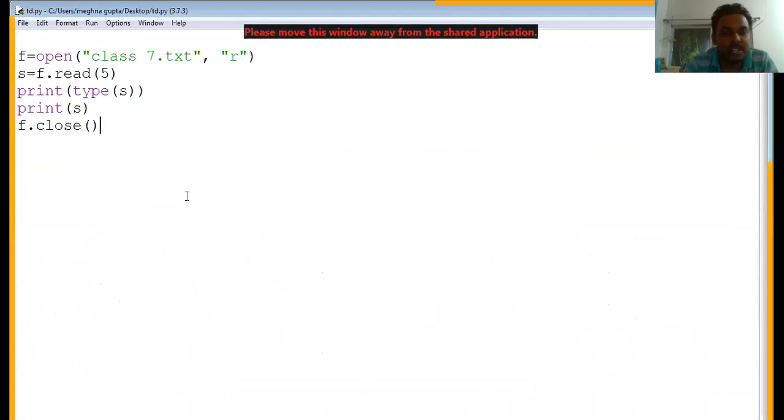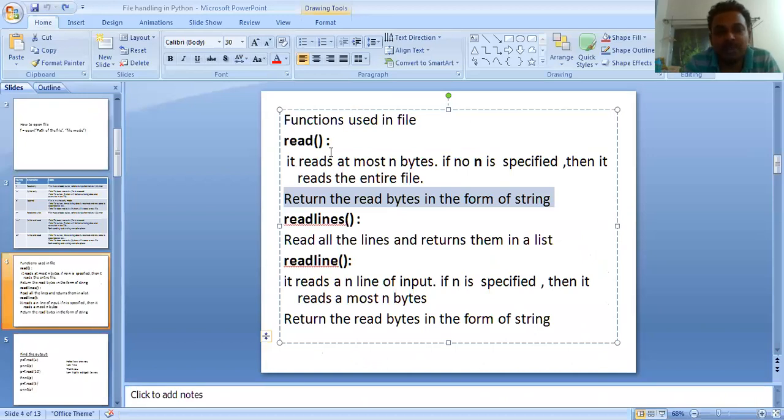Now you need to understand the read function. It reads at most n bytes. If you are passing that many bytes, that many characters will be read. If no n is specified, then it reads the entire file.